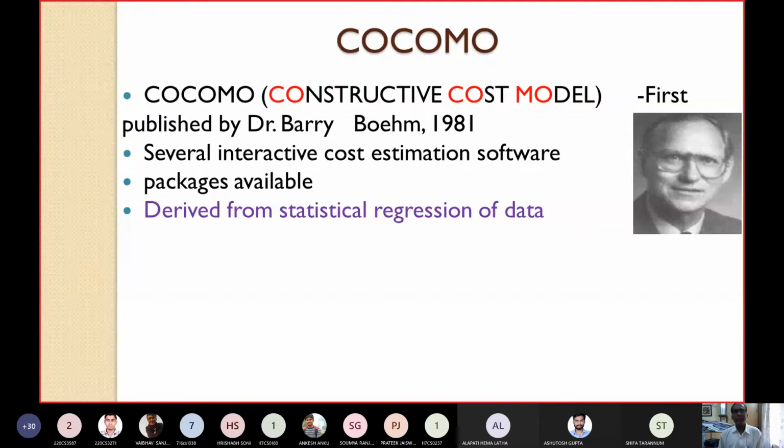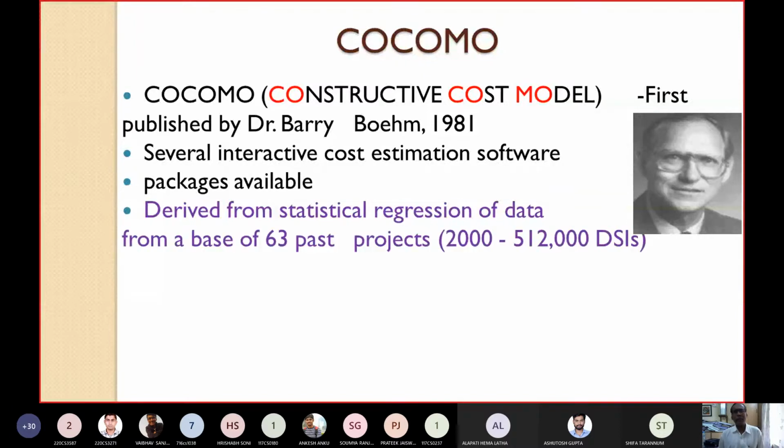He derived this model from the statistical regression of data.